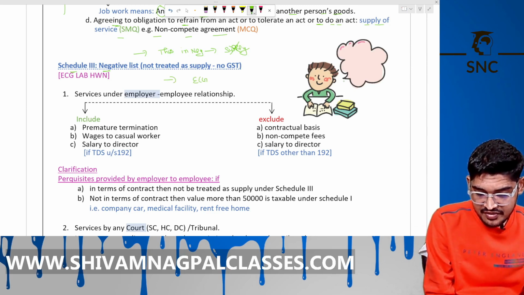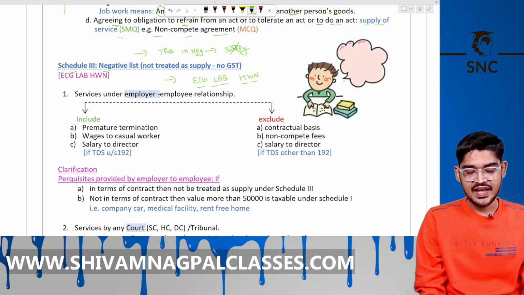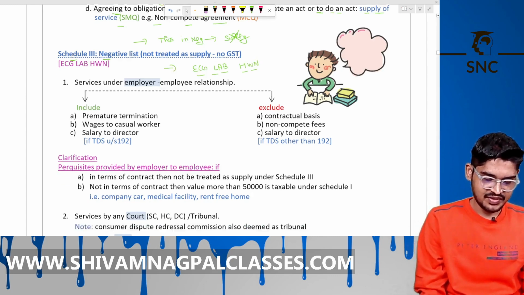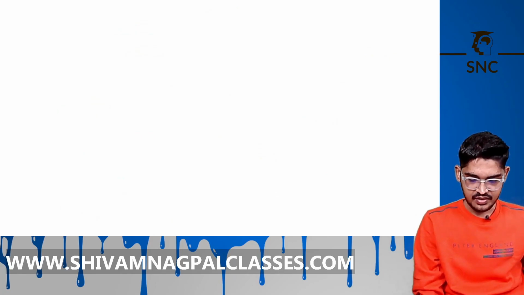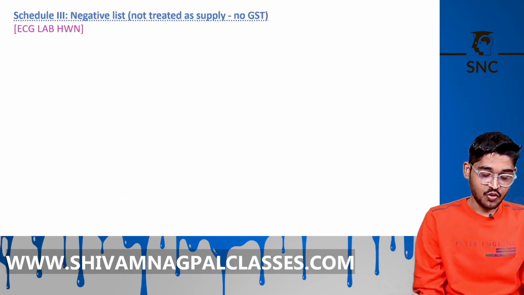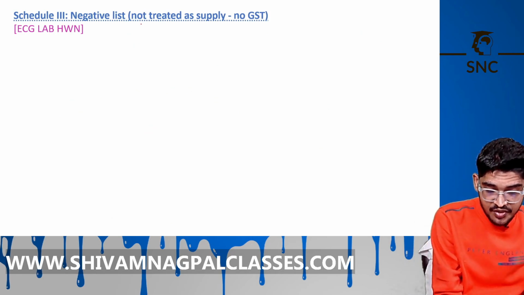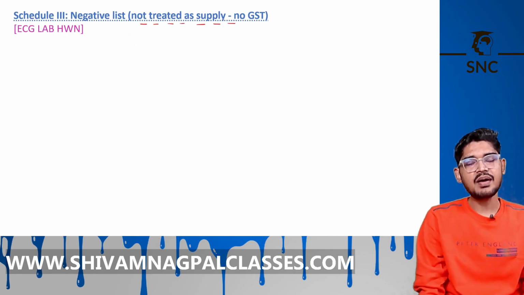ECG lab. So what will we do in the lab? We will do Havan. This is the mnemonic technique to learn this Schedule 3: ECG lab Havan. Okay, now let's learn this with animation. So Schedule 3, negative list, not treated as supply, means no GST on it. ECG lab Havan.